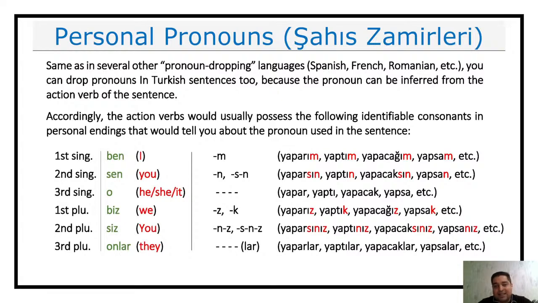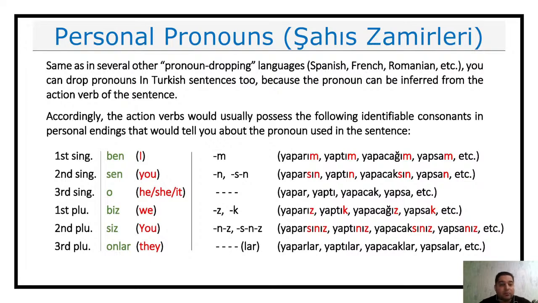Even "sınız" is already shouting, yelling, telling you I am the second person plural. It is very self-explanatory that I am the second person plural pronoun.